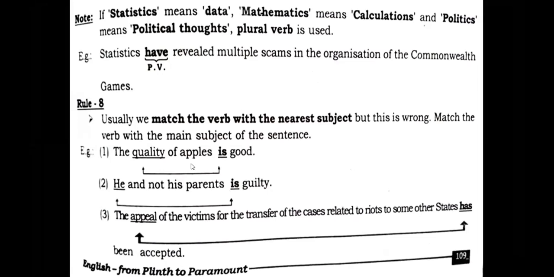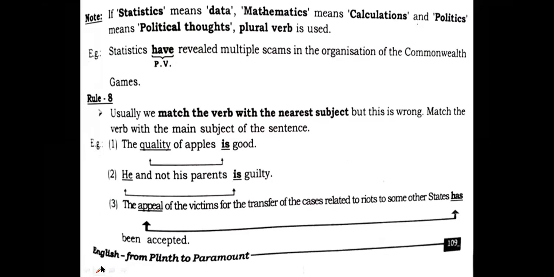Now you need to see, students, which is very important and crucial for all of us to understand. The form is plural, but the meaning is singular. But when it has another meaning, it gives a very different sense. When statistics refers to the subject, it takes only a singular verb or helping verb. But when statistics refers to data, there we use a plural verb with it. Statistics have, that refers here to data, right?